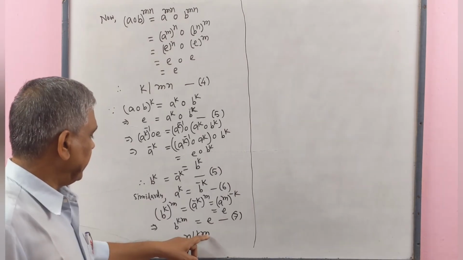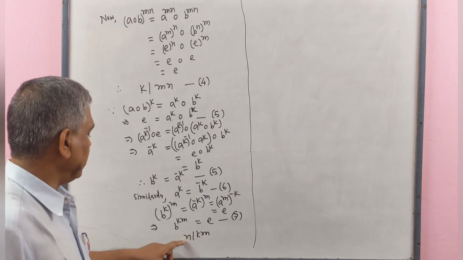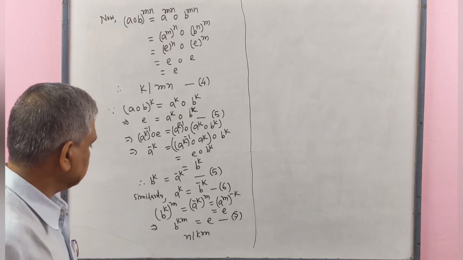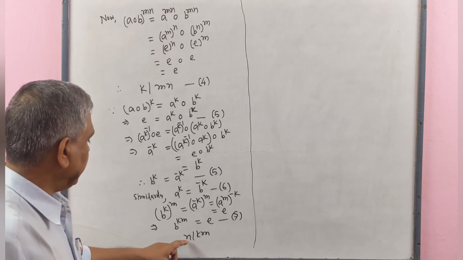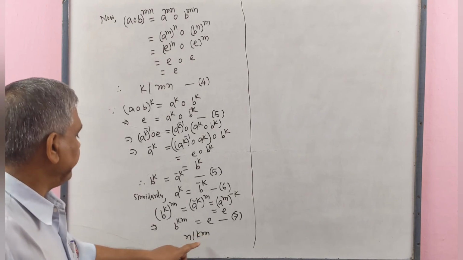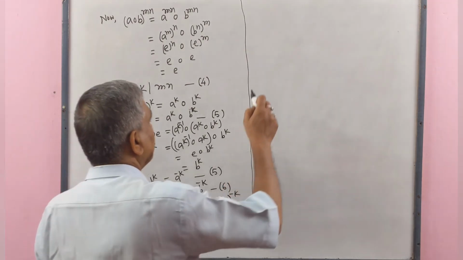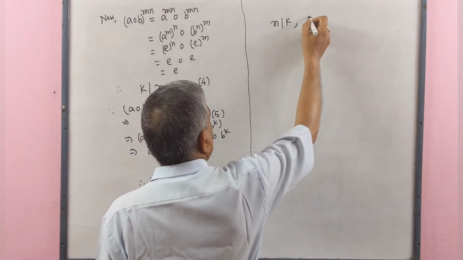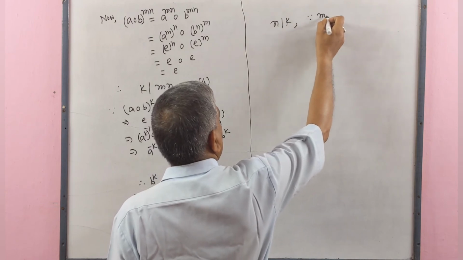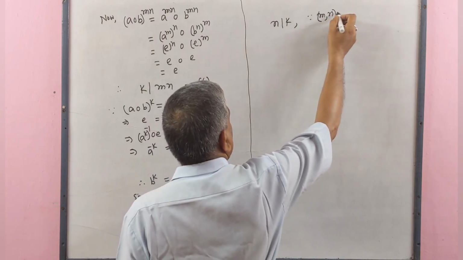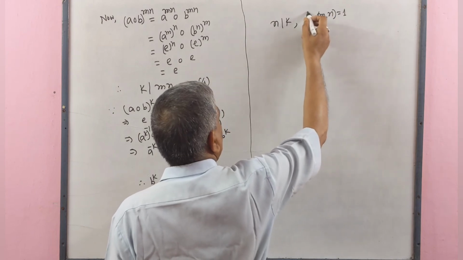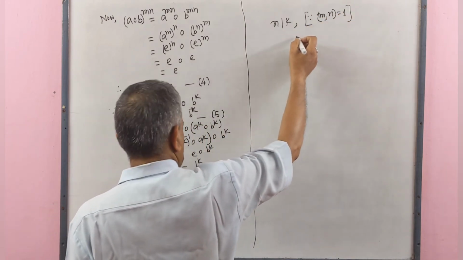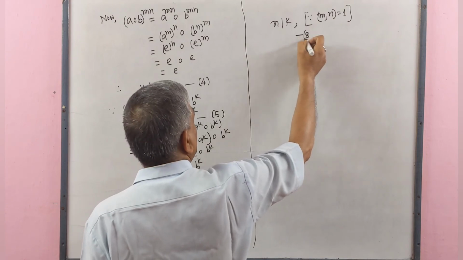Since m and n are prime to each other, therefore n does not divide m. That means n divides k. Since GCD of m, n equal to 1. This is number 8.